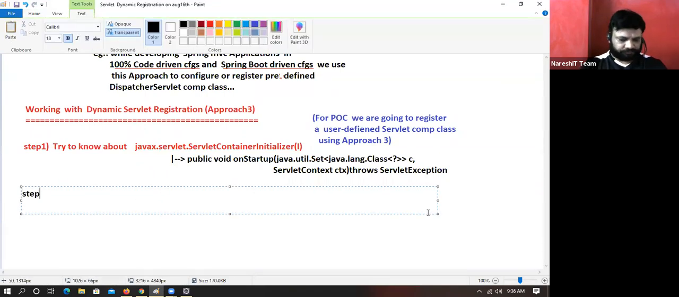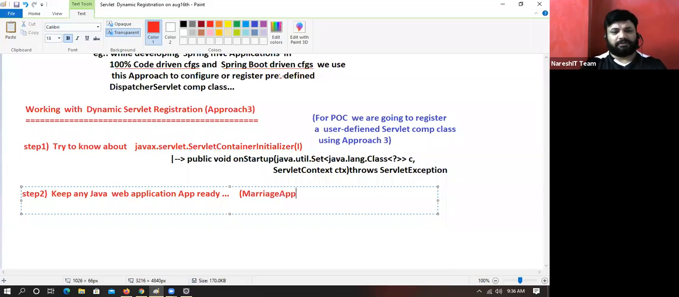Step number 2. Develop a web application. Keep any Java web application ready. Whatever ready-made application you have, that is marriage app.